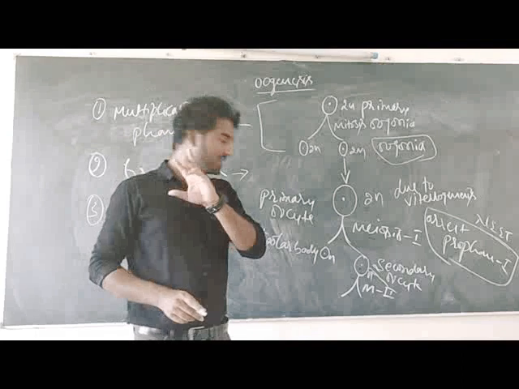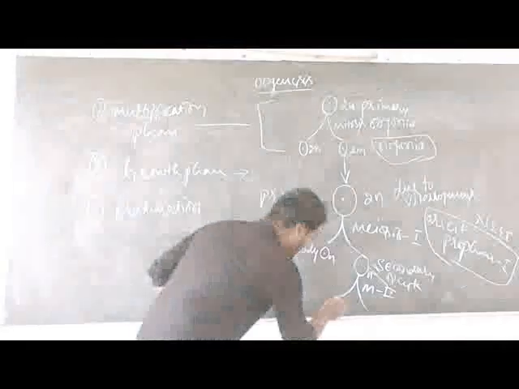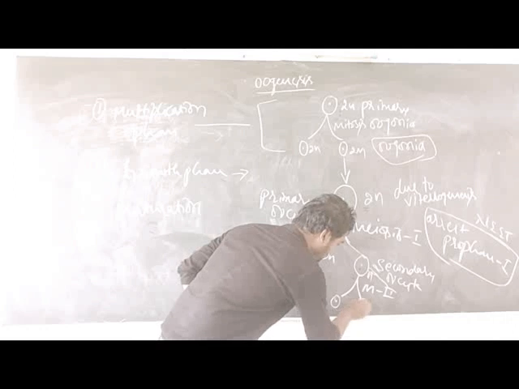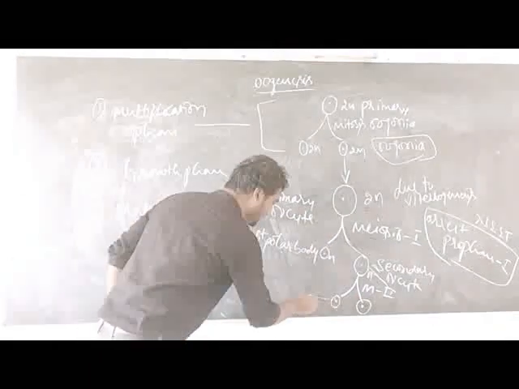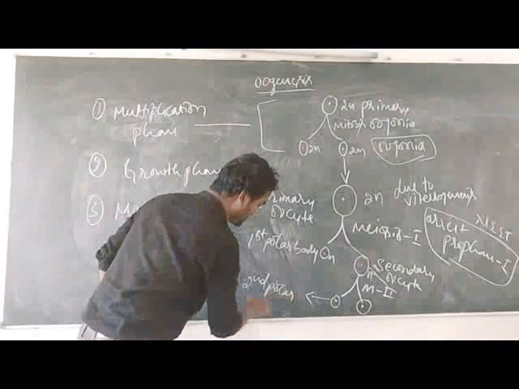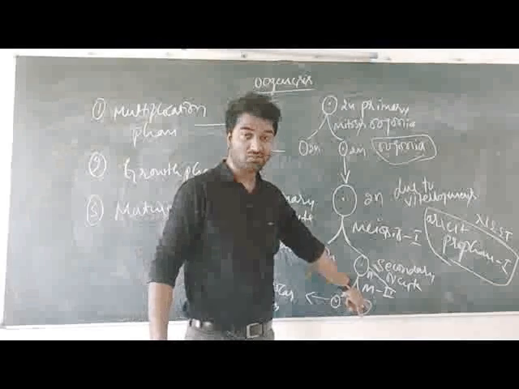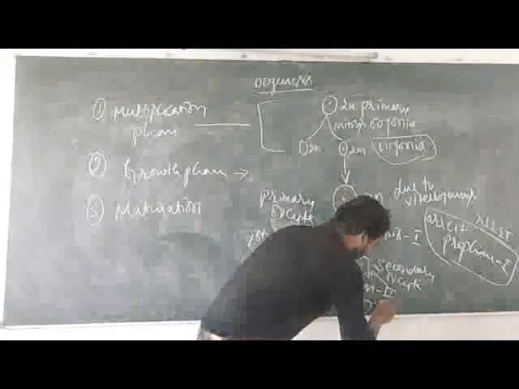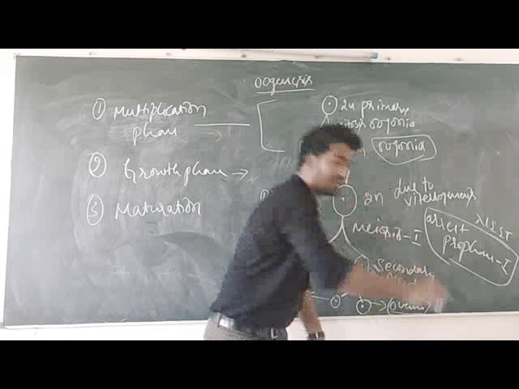As a result of meiosis 2, again two unequal sized cells are formed. One cell is smaller and the other cell is larger. This smaller cell is known as the second polar body. And this larger cell is known as ova or ovum, also known as egg.